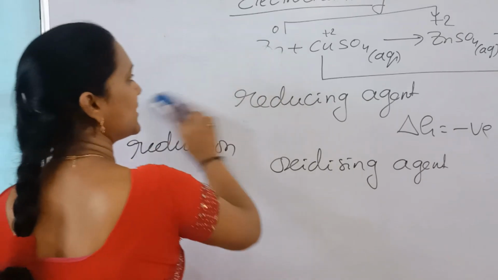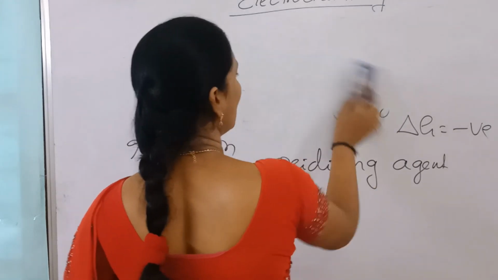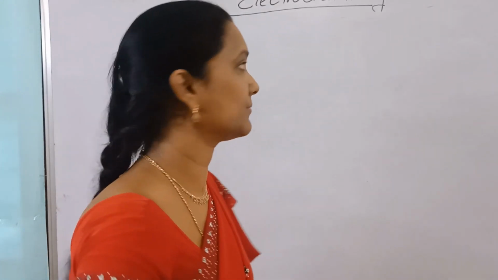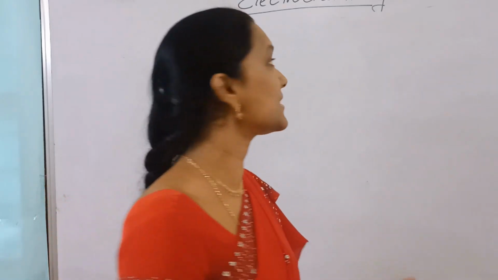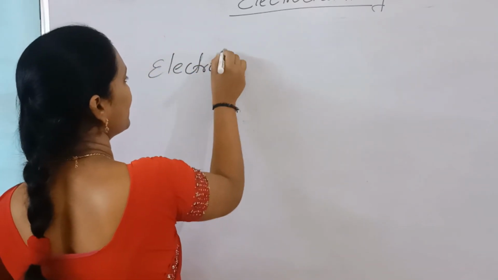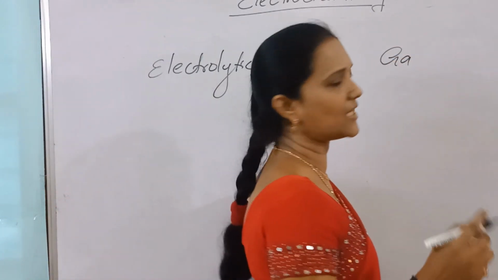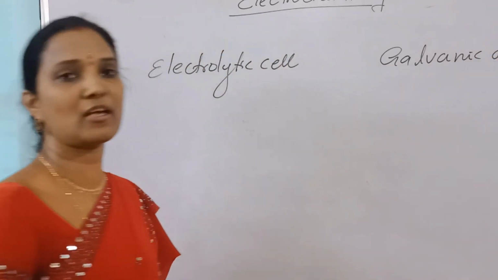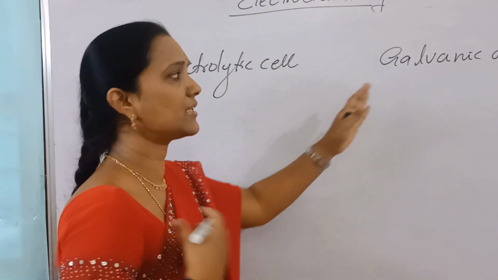Electrochemistry is a branch of physical chemistry which deals with the conversion of electrical energy to chemical energy and chemical energy to electrical energy. So for this conversion, we need a cell, some device. Okay, the electrochemical cell. For this complete process, we are using one device, that is called an electrochemical cell. So what are the different types? The electrolytic cell and the galvanic cell. These are the electrochemical cells. The galvanic cell, or voltaic cell, or simply the electrochemical cell.